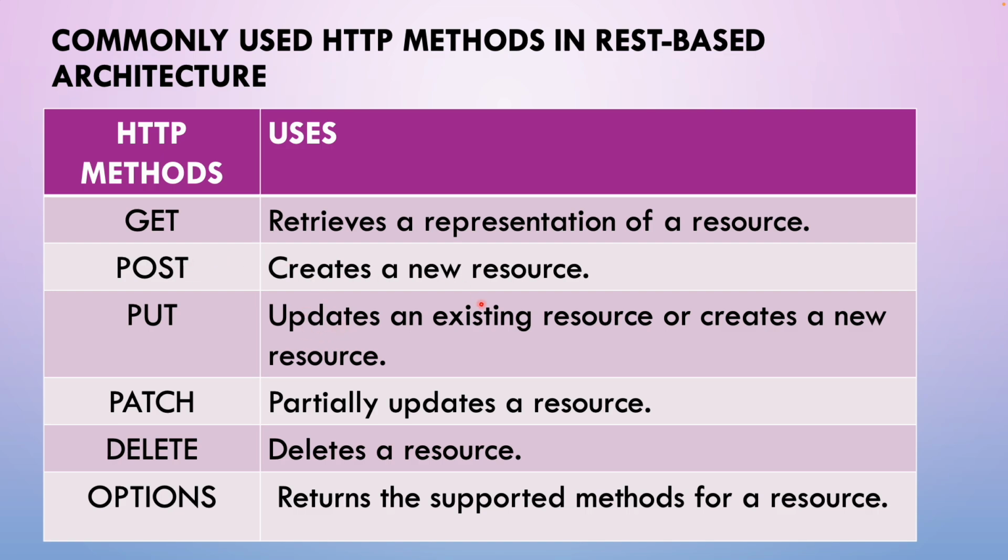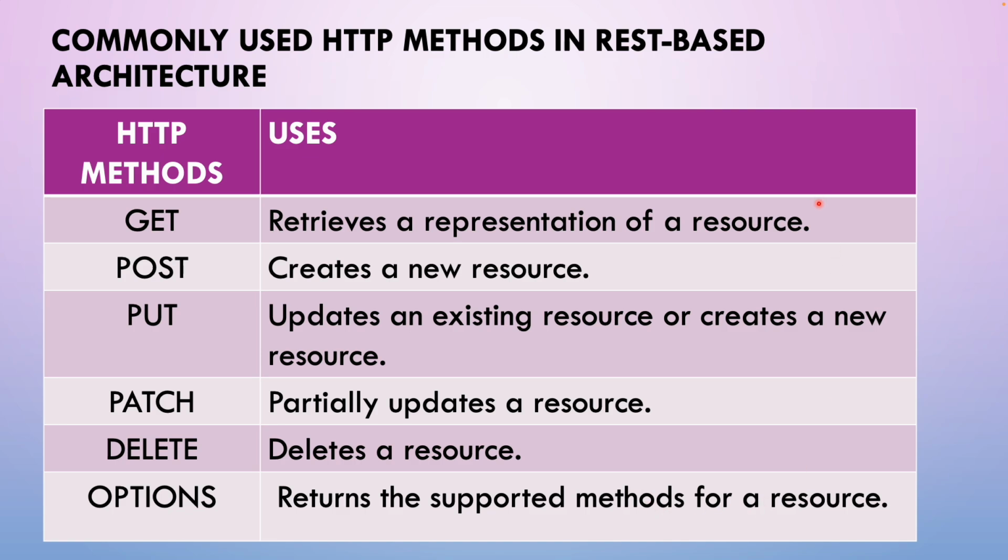When we are going to update an existing resource, we go for PUT. When we are partially updating the resource, the HTTP method to be used is PATCH. When we are deleting a resource, the HTTP method to be used is DELETE. The OPTIONS HTTP method is used to return the supported methods for a resource.